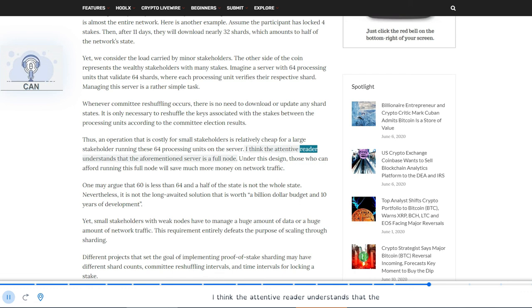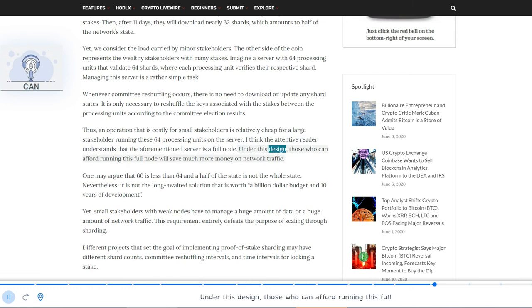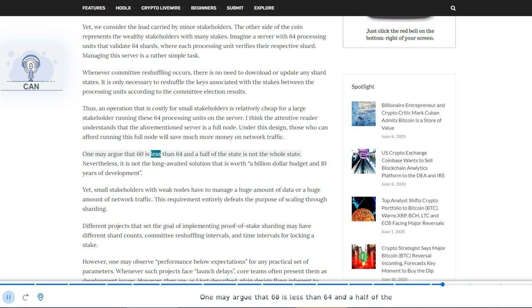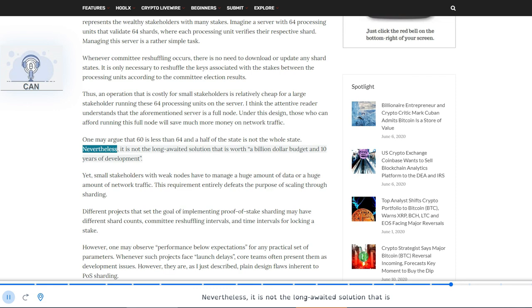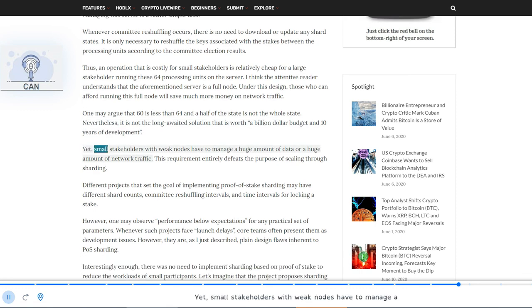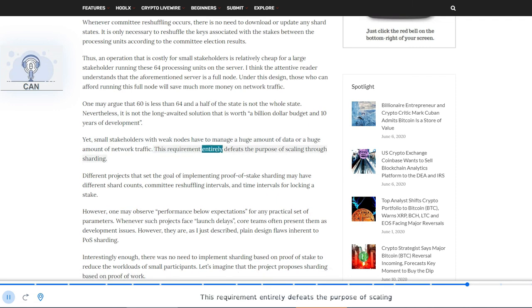I think the attentive reader understands that the aforementioned server is a full node. Under this design, those who can afford running this full node will save much more money on network traffic. One may argue that 60 is less than 64 and a half of the state is not the whole state. Nevertheless, it is not the long-awaited solution that is worth $1 billion budget and 10 years of development. Yet, small stakeholders with weak nodes have to manage a huge amount of data or a huge amount of network traffic. This requirement entirely defeats the purpose of scaling through sharding.